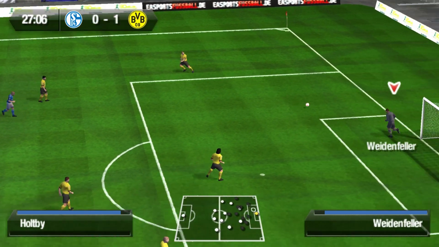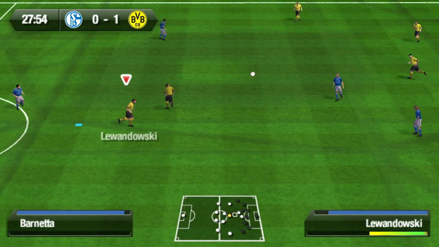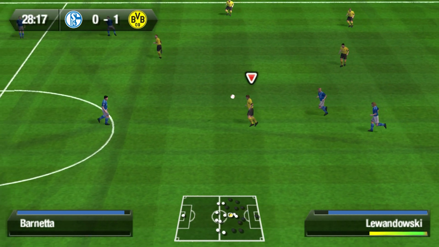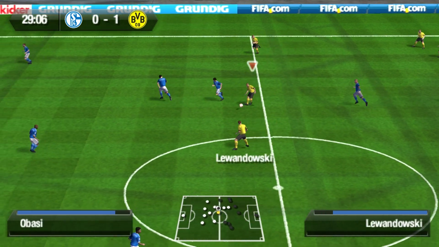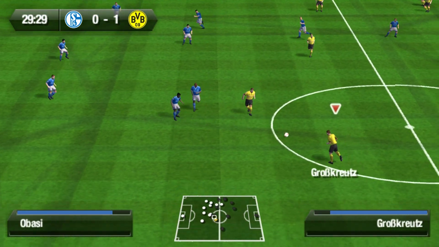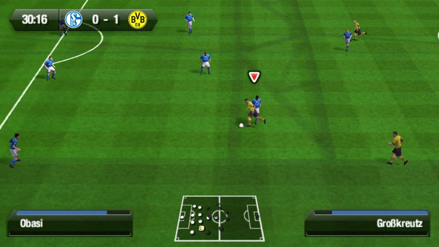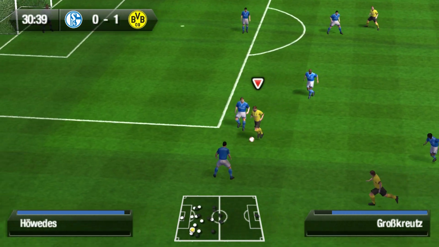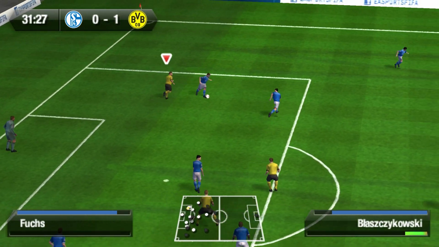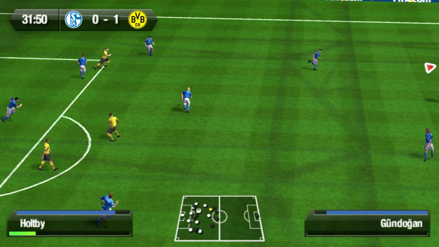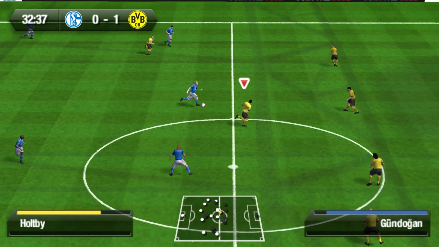Piszczek to Weidenfeller. Weidenfeller to Mats Hummels. Hummels with a pass and ball forward to Robert Lewandowski. Marco Reus pass is blocked, but then bounces and rebounds to Reus. Reus to Lewandowski. Lewandowski to Kevin Crosskreutz. Crosskreutz driving forward. Plays one from left towards the far post. Intercepted at the far post. And then played to Holtby. Holtby driving forward for Schalke.